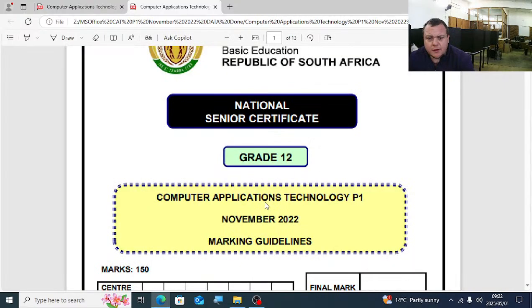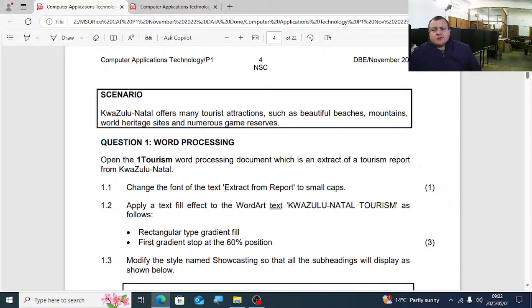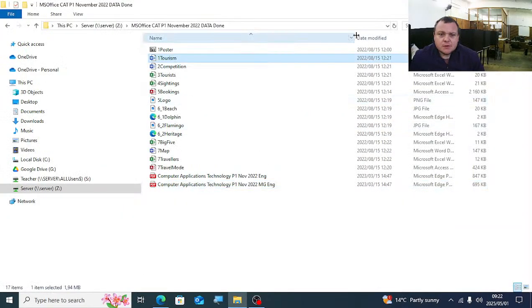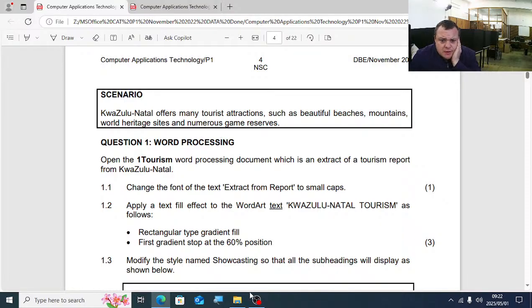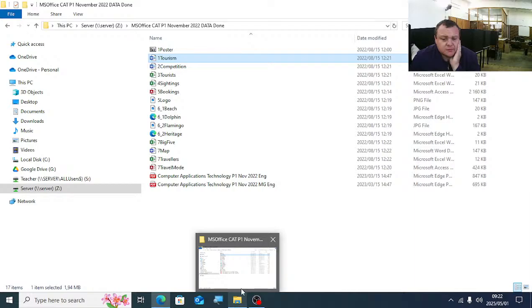Good morning. We're going to do the 2022 paper. First question there is open up one tourism. So we're going to just go to the folder and open up one tourism. It's on the server. You'll see there's server, MS Office, CAT, paper 1.